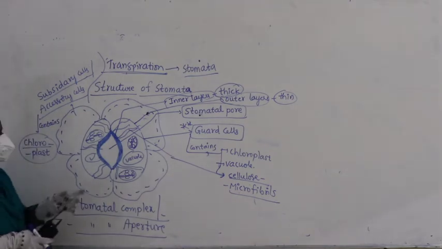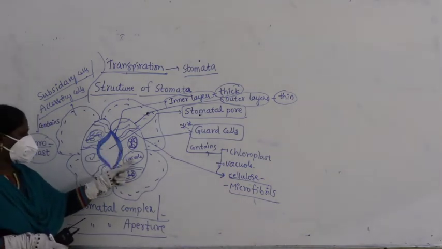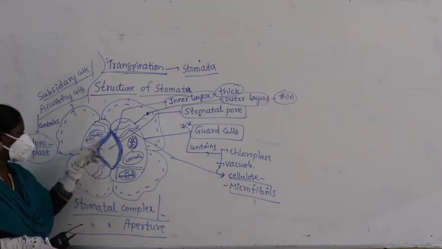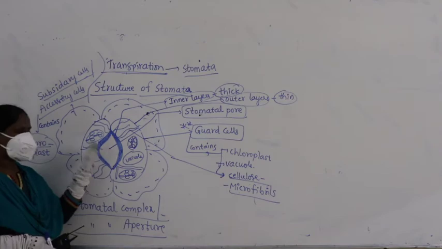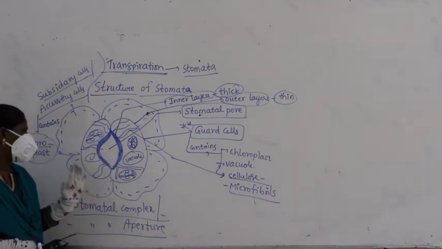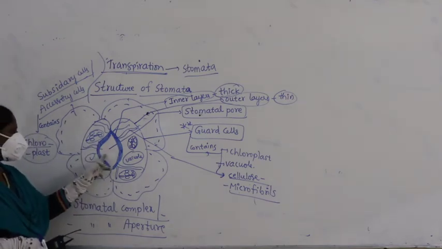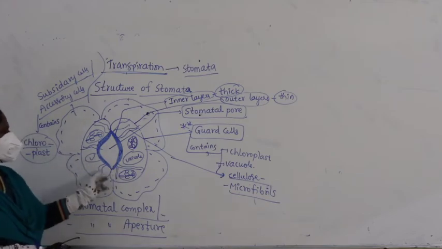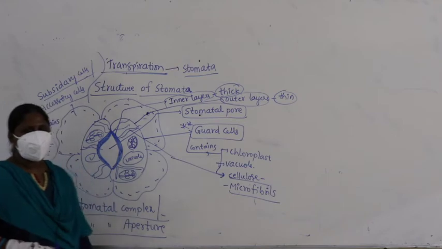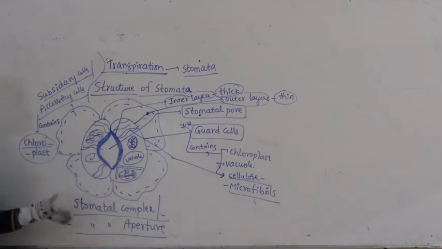The center one is called the stomatal pore. So, the opening and closing of the stomata is regulated by guard cells. We needed to quickly recollect the structure of stomata.